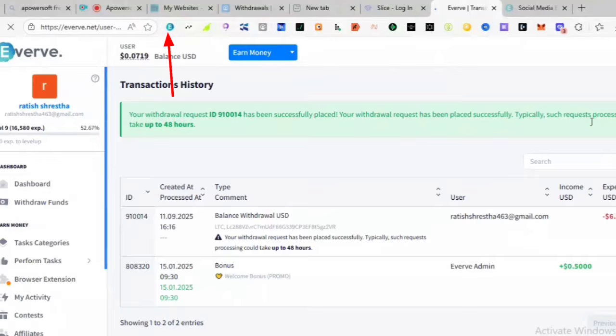Stop manually chasing small online earnings. If you use the internet, you are still sitting on a gold mine of untapped income. Introducing the Everve extension, the simplest way to turn your idle online time into automatic cash. You already like, follow, and engage. Why not get paid for it?